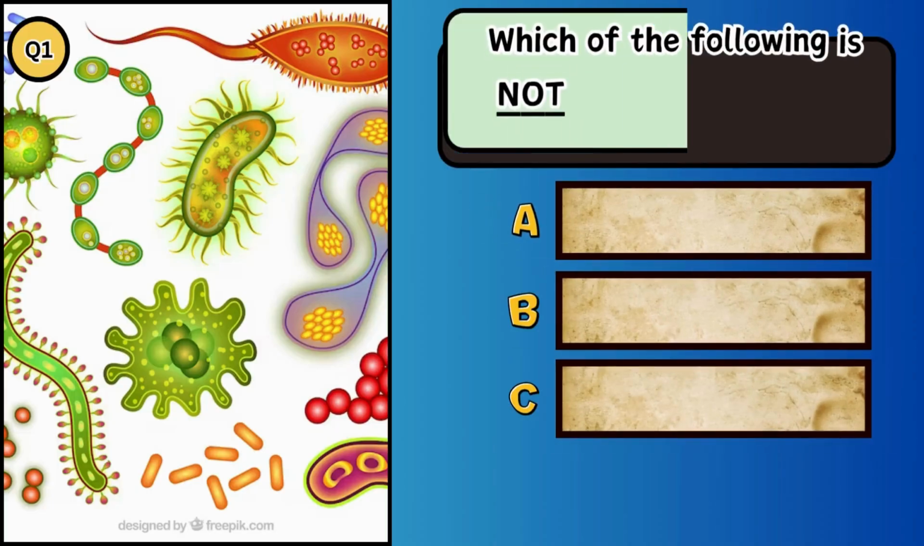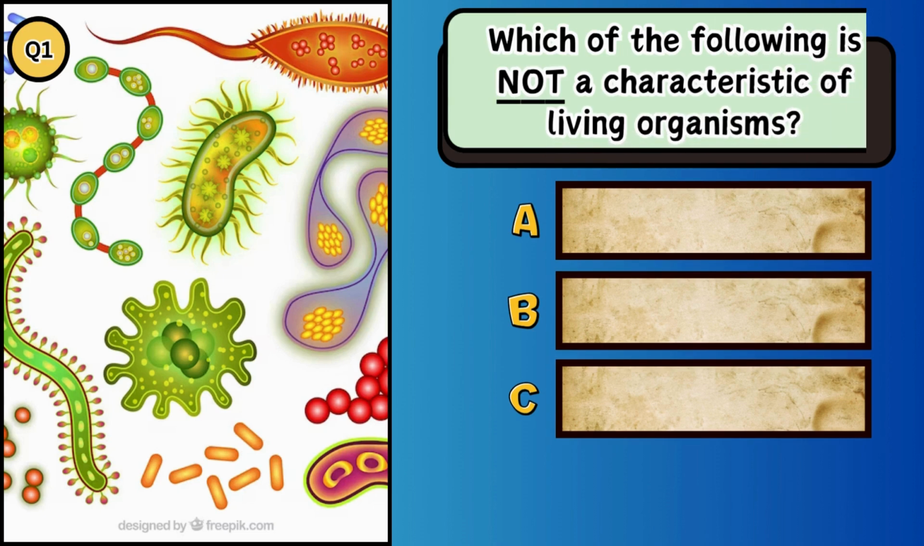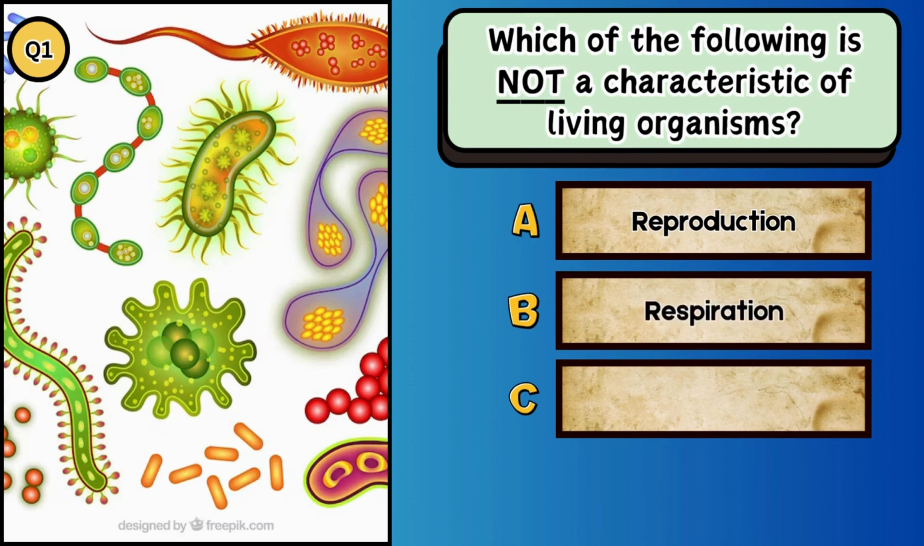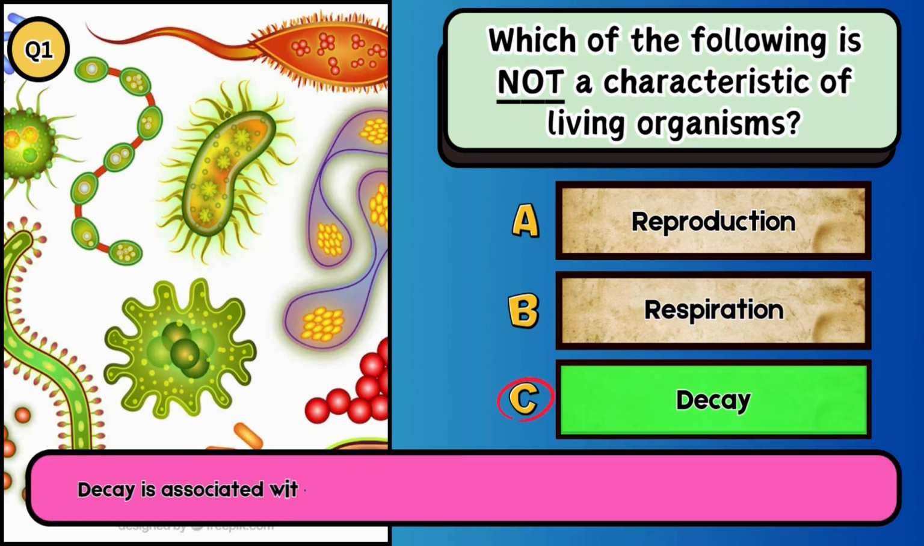Which of the following is not a characteristic of living organisms? A. Reproduction. B. Respiration. C. Decay. The answer is C. Decay. Decay is associated with the breakdown of organic matter, typically after death.